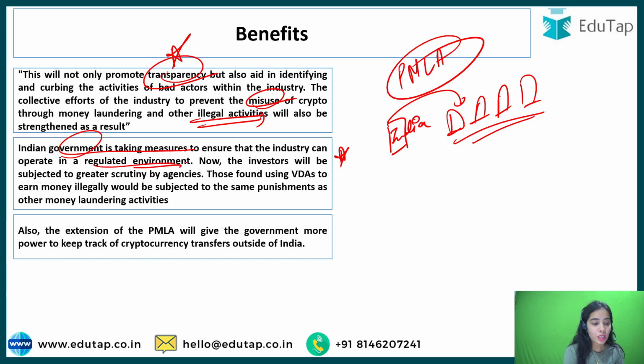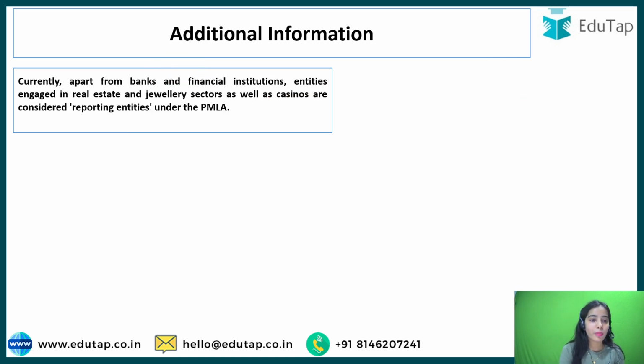Also, the extension of the PMLA will give the government more power to keep track of the cryptocurrency transfers that are happening outside of India, so that money laundering can be stopped or prevented. Now additional information. I have told you that under the PMLA there are the banks, financial institutions, real estate, the jewelry sector also, casinos also, they are the reporting entities that have to report the transactions under the PMLA, because in the casinos and the jewelry sector also, much money laundering can happen.